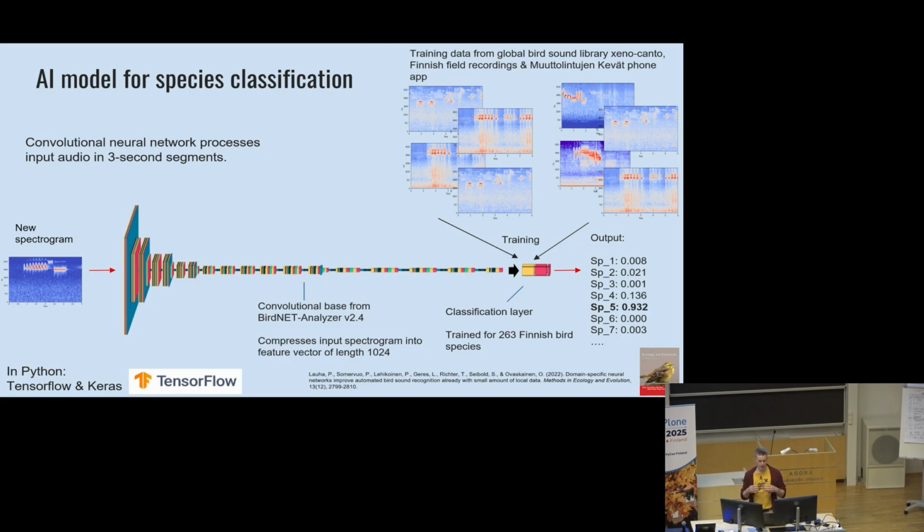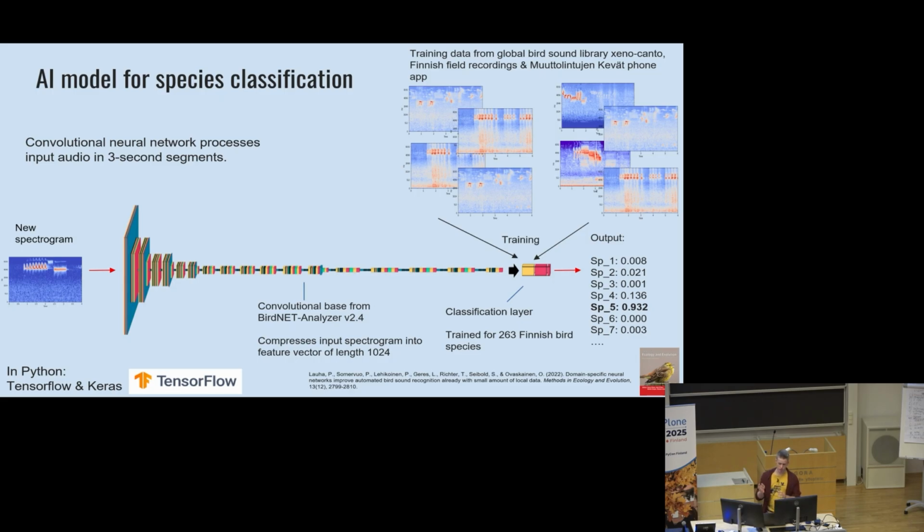So it has been trained with a huge amount of bird audio, and it has seen lots of training examples, which is a good thing. The reason why we don't just use the exact same model ourselves is that it has not been trained specifically for Finnish birds or for phone app data. So we take one part of the model and train the final classification layer ourselves, so that the model is well adapted to Finnish species and these mobile phone recordings.